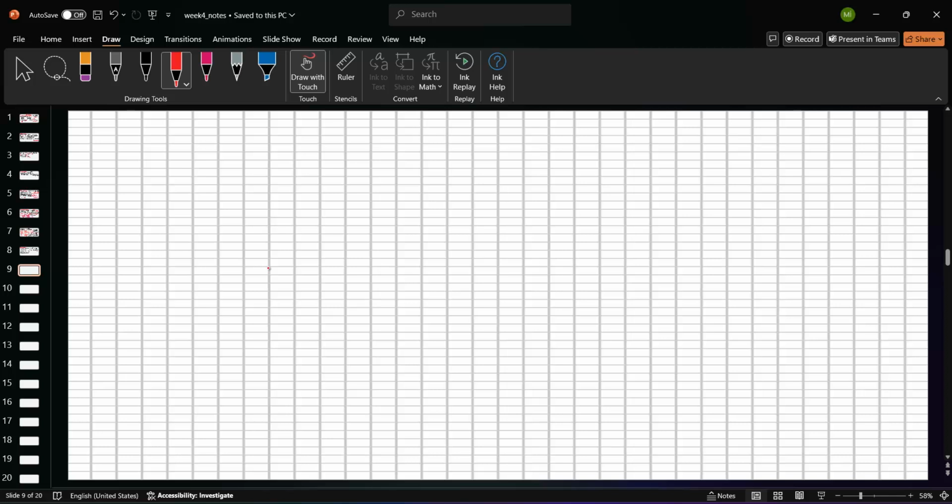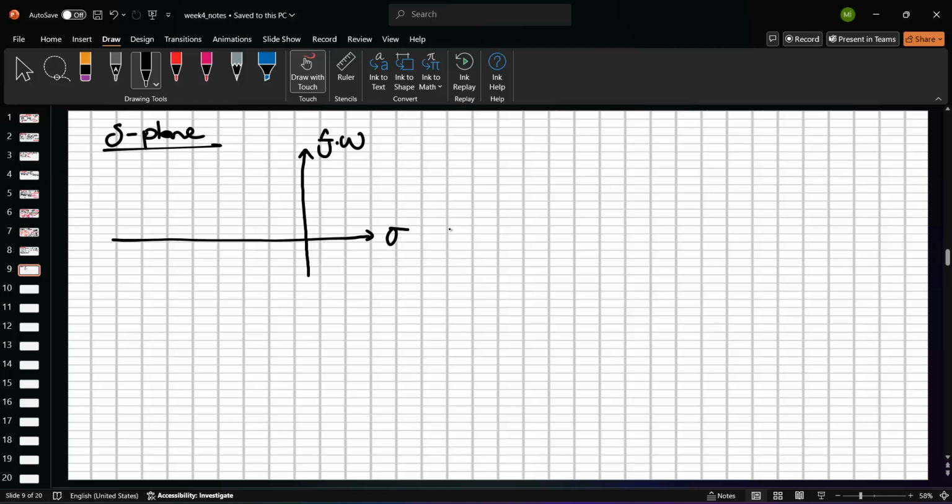So, if we have this information, just remember we have the S-plane in here. The S-plane consists of the sigma and j w values, or the real part and imaginary part, right? We have two parts in the S-plane. And so, what are our roots?